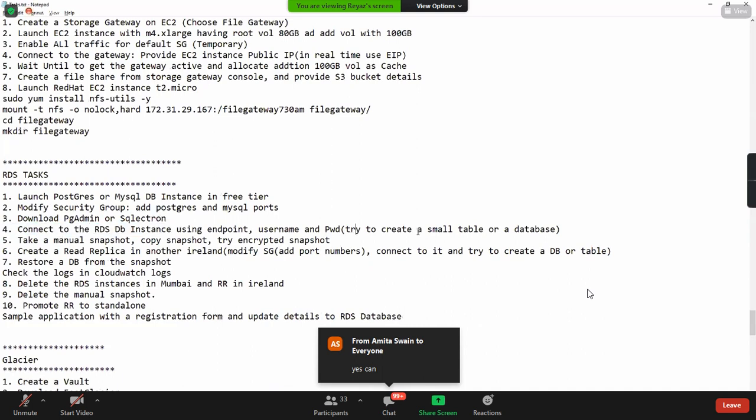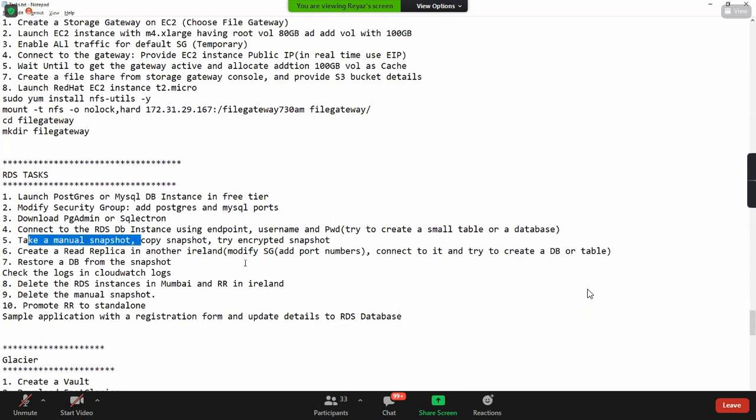Yeah. So try to create a small table or a database there, and take a manual snapshot. Do you know how to take the manual? We did it. Copy the snapshot, try to encrypt that snapshot, and create a read replica in another region completely. And if you connect to that, guys, remember, if you have